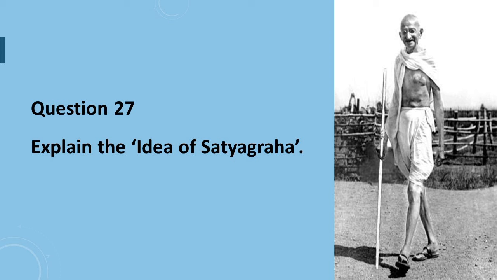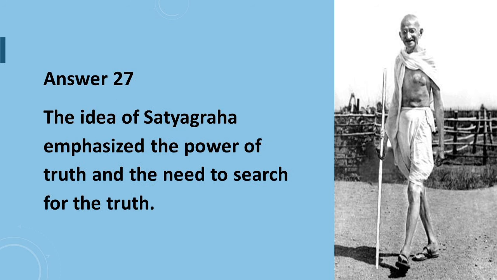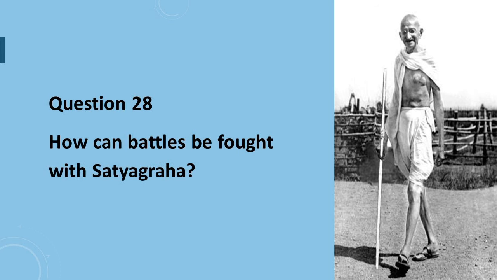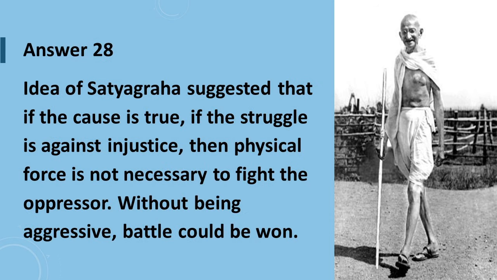Question number 27 is, explain the idea of satyagraha. Answer to question number 27 is, the idea of satyagraha emphasizes the power of truth and the need to search for the truth. Question number 28 is, how can battles be fought with Satyagraha? Answer to question number 28 is, the idea of Satyagraha suggested that if the cause is true, if the struggle is against injustice, then physical force is not necessary to fight the oppressor. Without being aggressive, the battle could be won.